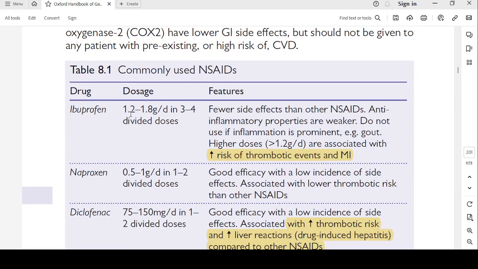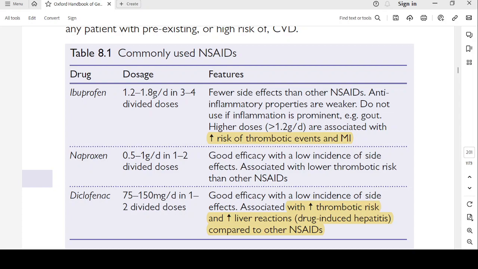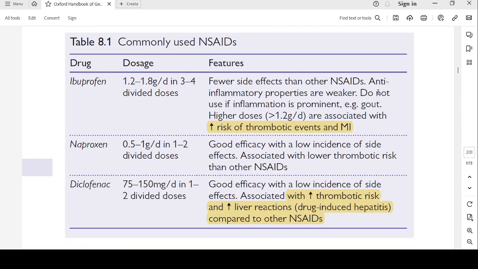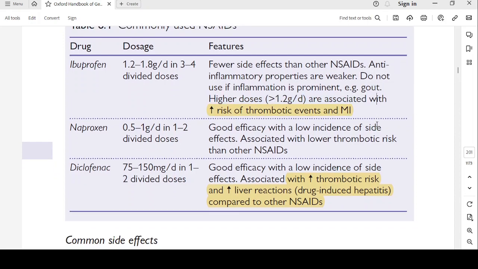Ibuprofen: usual doses 1.2 to 1.8 grams per day in 3 to 4 divided doses. Fewer side effects than other NSAIDs, but anti-inflammatory properties are weaker. Do not use if inflammation is prominent, for example gout. Higher doses, more than 1.2 grams per day, are associated with increased risk of thrombotic events or MI. Okay, so that is the side effect of ibuprofen. Naproxen: 0.5 to 1 gram per day, in 1 to 2 divided doses. Good efficacy with low incidence of side effects, associated with lower thrombotic risk than other NSAIDs.